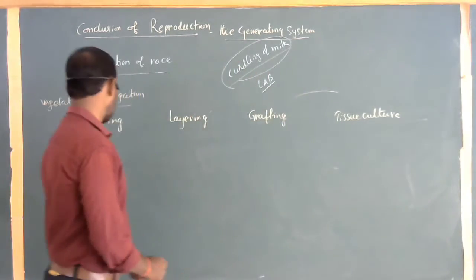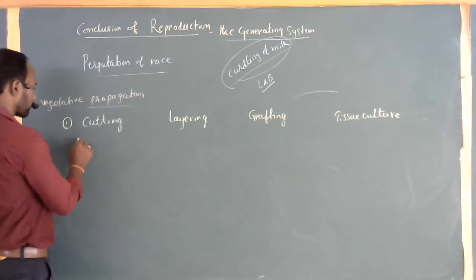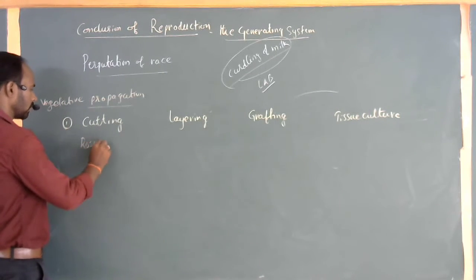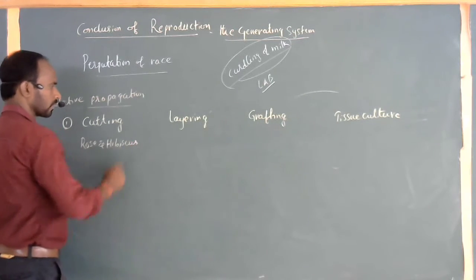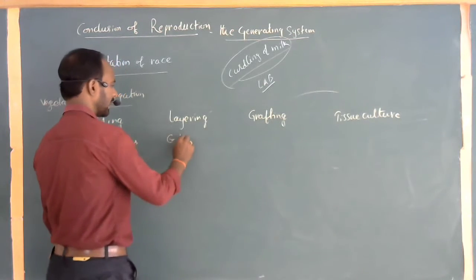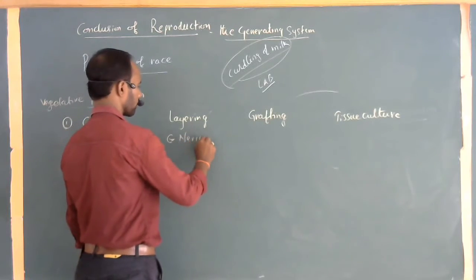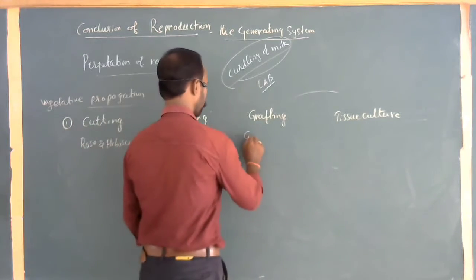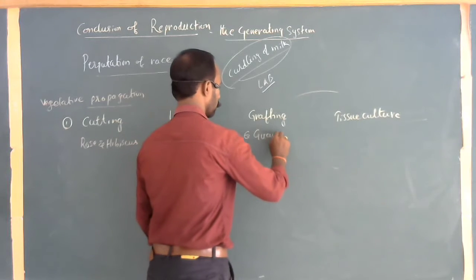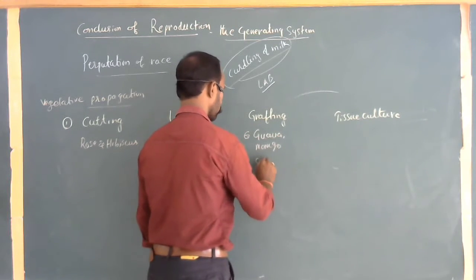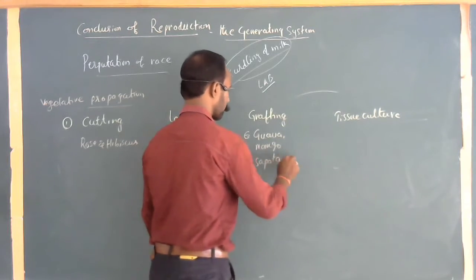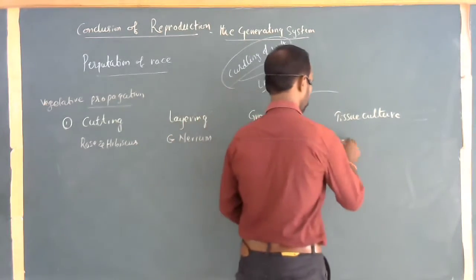See, for cutting, the best examples are rose and hibiscus. Okay, layering example: nerium. Grafting examples: guava, mango, sapota. Okay, tissue culture example I will discuss now.